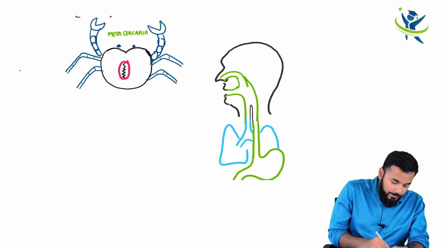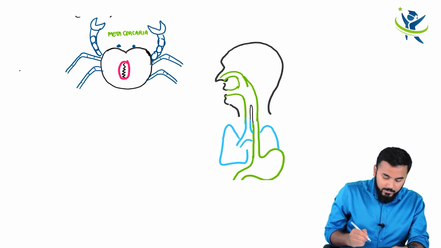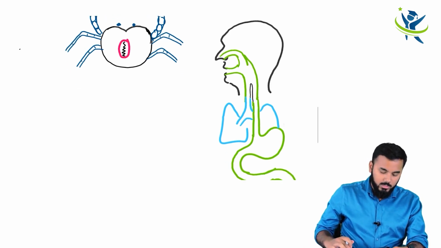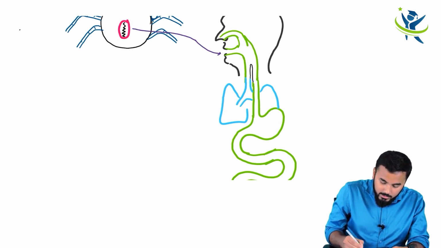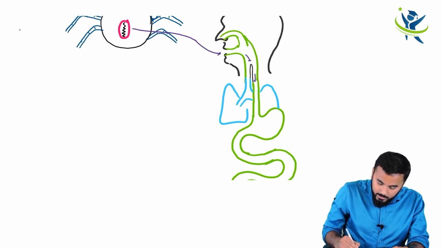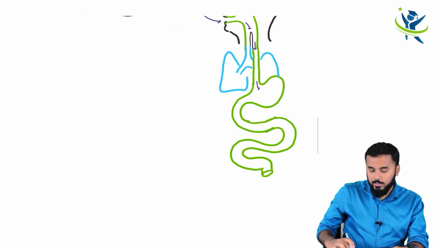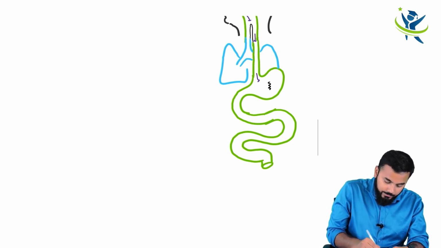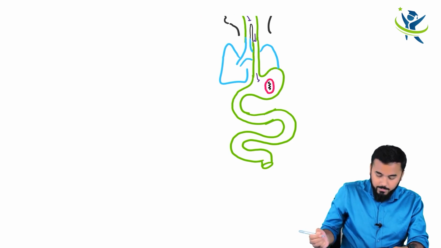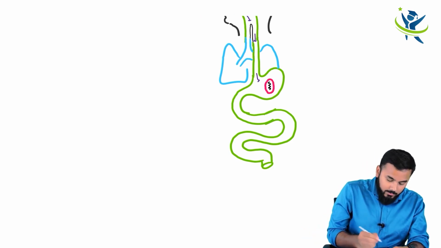Now, what is going to happen with this patient? Whenever you eat improperly cooked crabs, this metacercarial larva is going to enter right away into your stomach. So here is the larva within your stomach. This is the larva over here. Now, from here what will happen?